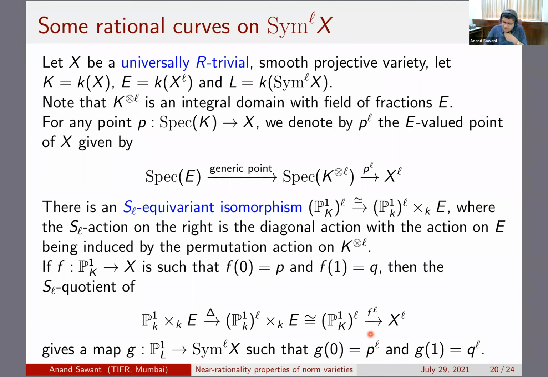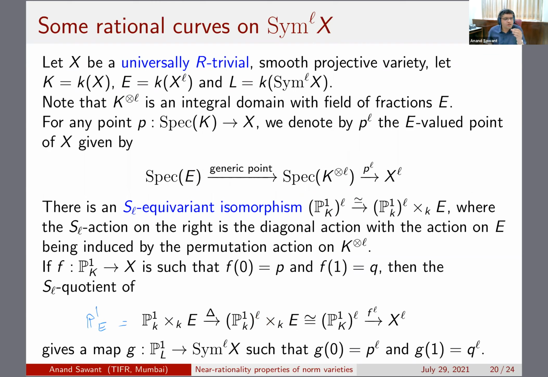Now, using this trick that I mentioned over here, this is isomorphic to the product of P1, the product L times, base changed to E. And now you can use the diagonal from this P1 to P1 L times. And then this left hand side over here is just P1 over E.